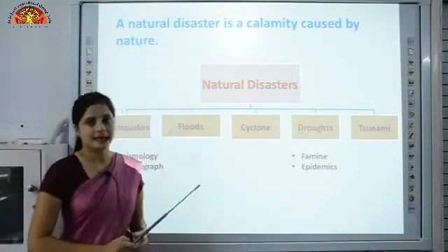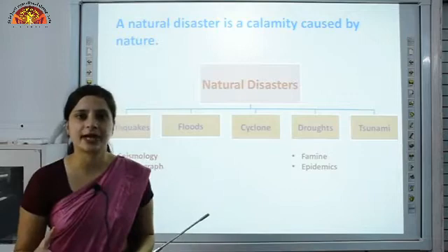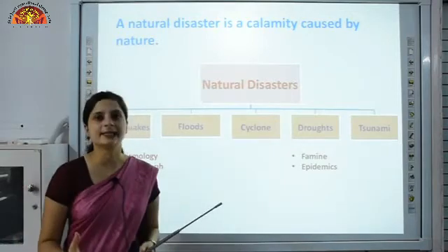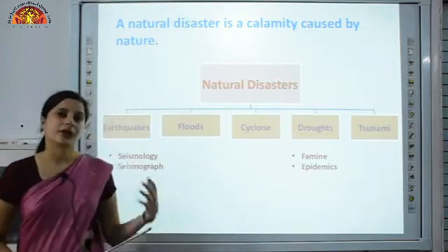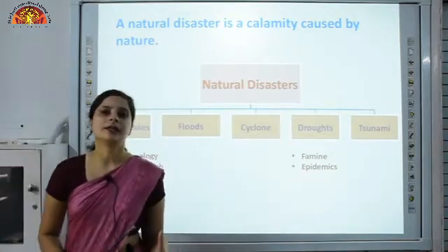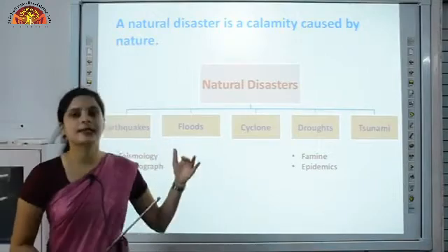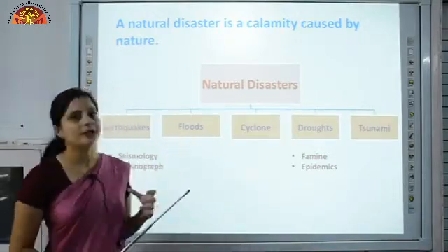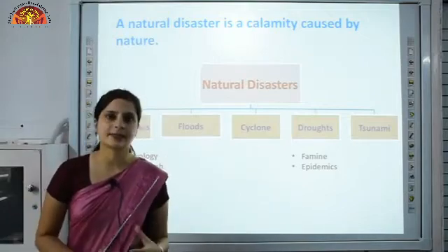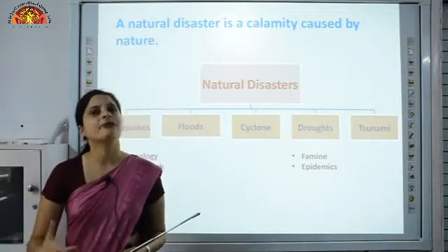Now floods. As you know, when due to excessive rains the river water rises above the banks, it causes floods. Now what precautions should you take during floods? You should move towards the higher areas, and also you should store essential items like your medicines and food.